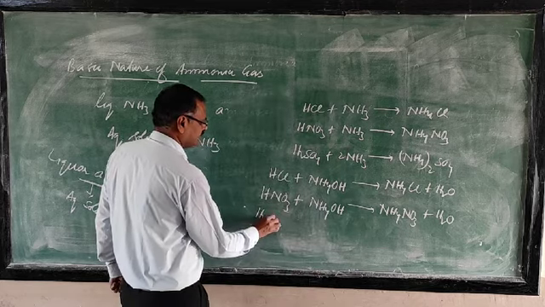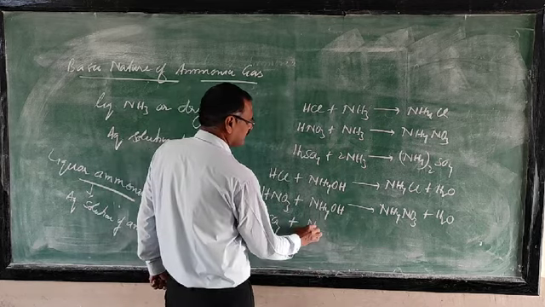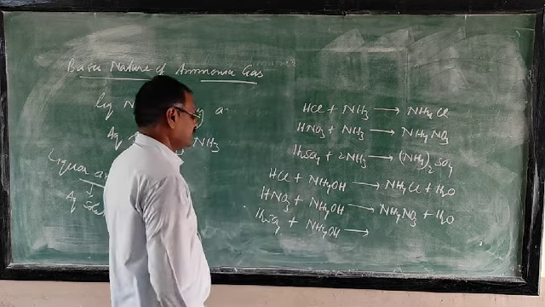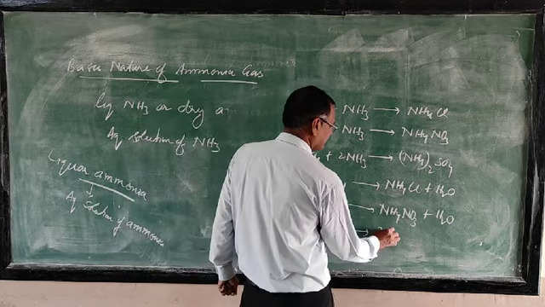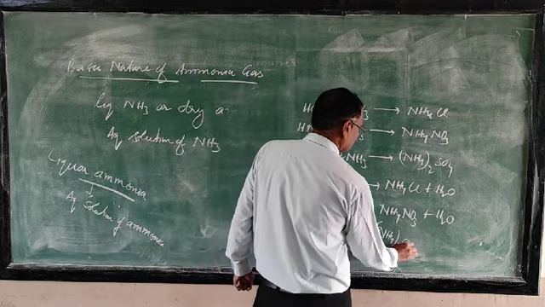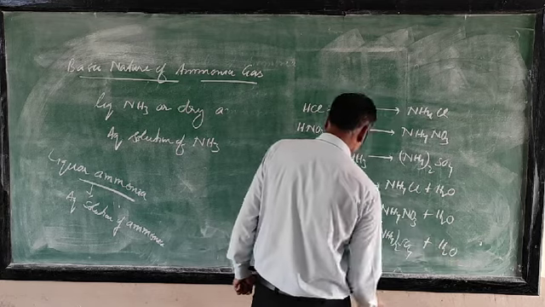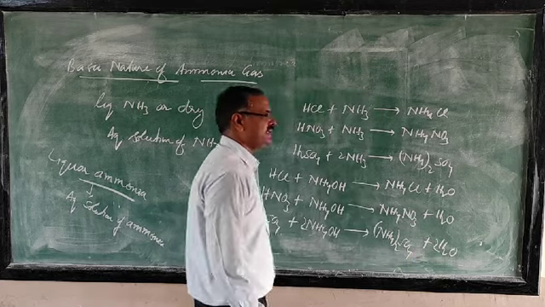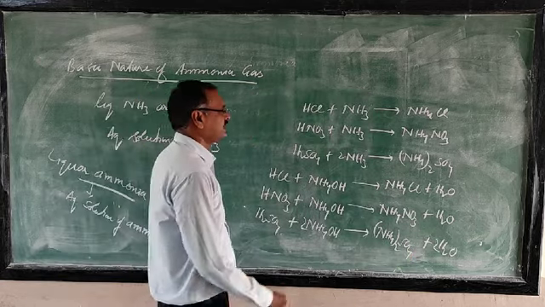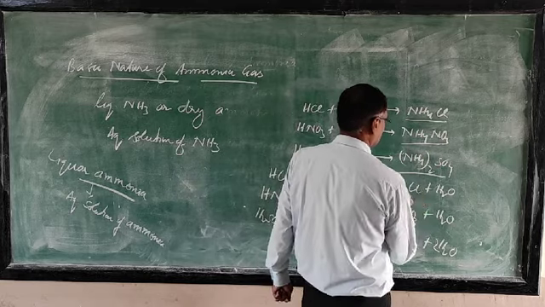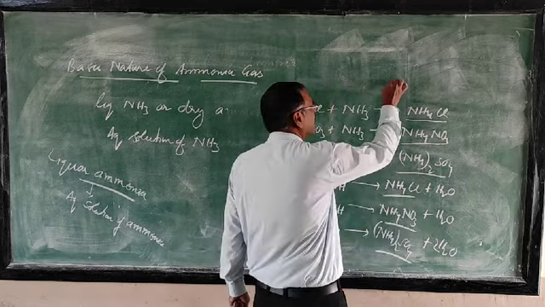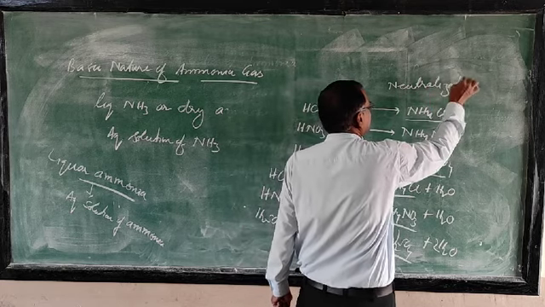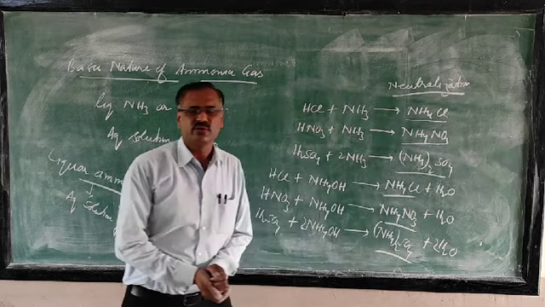Then sulfuric acid reacts with ammonium hydroxide to form ammonium sulfate and water. So the question can be asked to you, by which method do you prepare the ammonium salt? All the ammonium salts are prepared by neutralization, because these reactions are examples of neutralization.